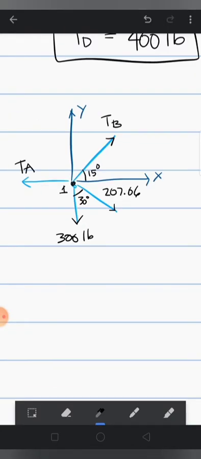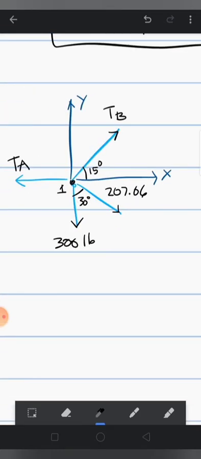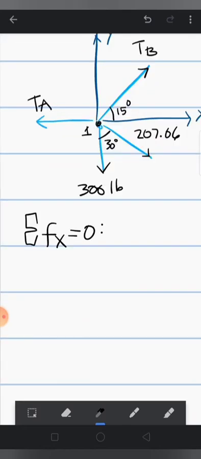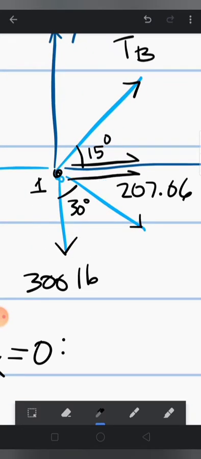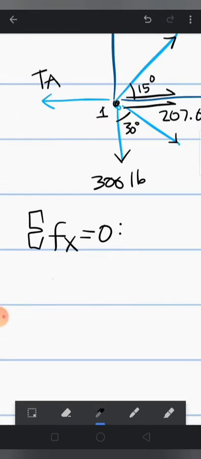So now that we have that, we can solve for TA and TB, using the sum of the forces in the x and the sum of the forces in the y. Sum of the forces in the x is equal to 0. So what do we have?